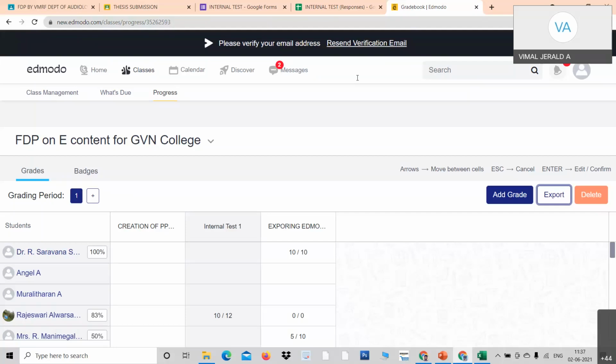Please use it. It will be very interesting. Also, after the cutoff time, students cannot submit the assignment or attempt the test. In Google Form and Google Classroom, it is not so. Thank you very much, professors. I have also compared Google Form, Google Classroom, and Edmodo.